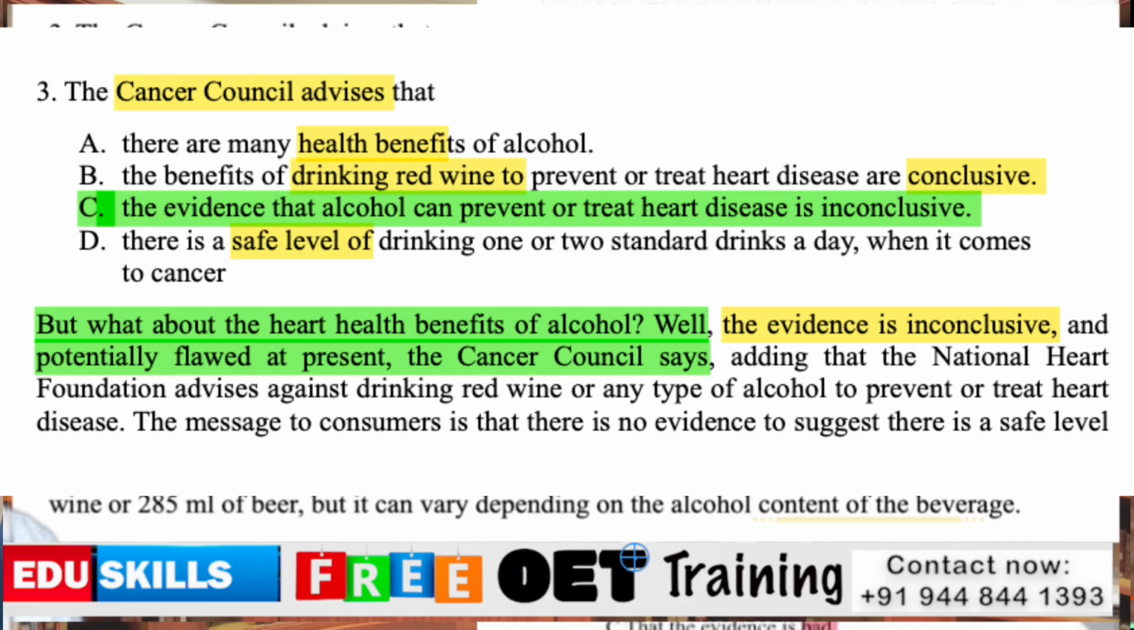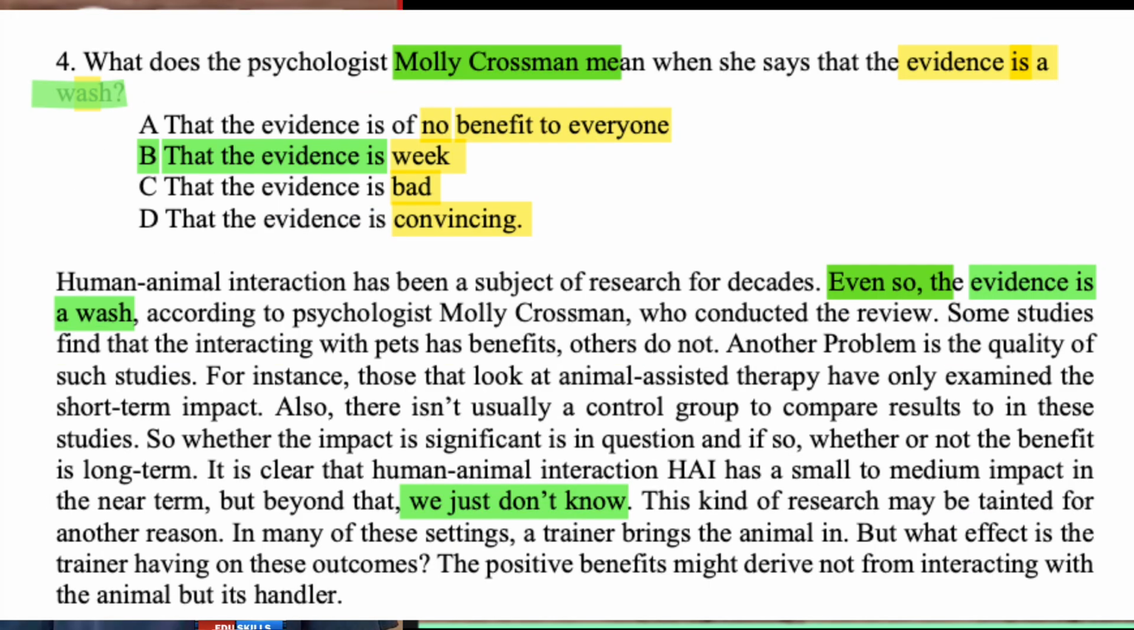The evidence that alcohol can prevent or treat heart disease is inconclusive. Now we can go to the last question. What does the psychologist Molly Crossman mean when she says that the evidence is a wash? Now in the question stem, that name is important.